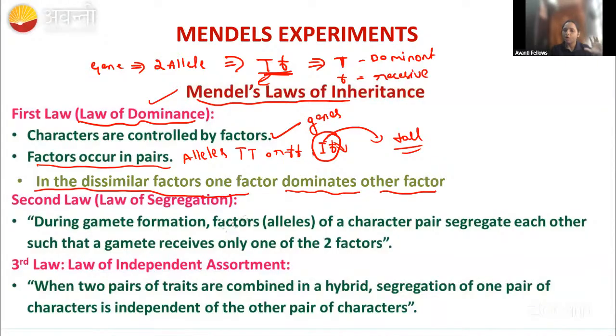This is about the law of dominance. Whatever they are telling, that the characters are controlled by factors, factors occur in pairs, and in dissimilar factors one character is dominant over the other, all comes under the law of dominance. Then in the law of segregation, they tell only about the gamete formation. During gamete formation, these two alleles, which were together, will segregate separately. This is told by the law of segregation.